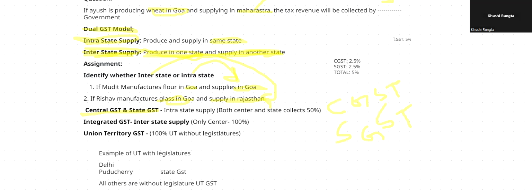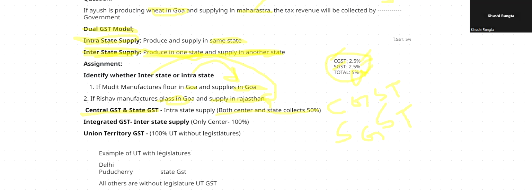How does it work? If you go to a restaurant, in your bill you'll find CGST 2.5%, SGST 2.5%, total 5%. So both the central government and state government divide this total 5% into 50-50%. Both center and state collect 50%.